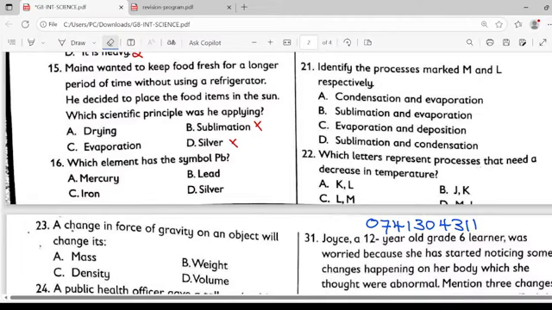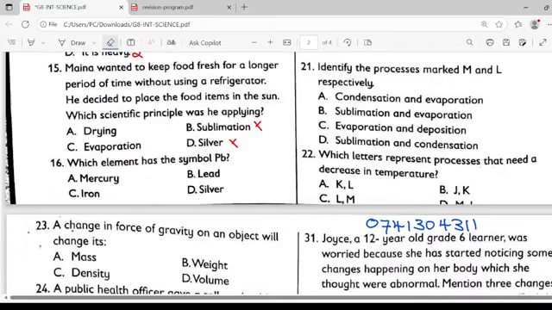What scientific principle? When you place something in the sun, you are trying to dry it. Remember, evaporation is the process of a liquid turning into a gas. Placing the food in the sun promotes evaporation of water, thus drying the food. Are you getting that?